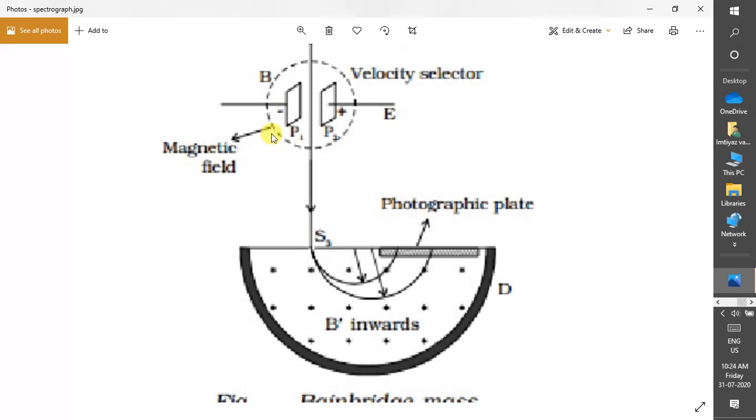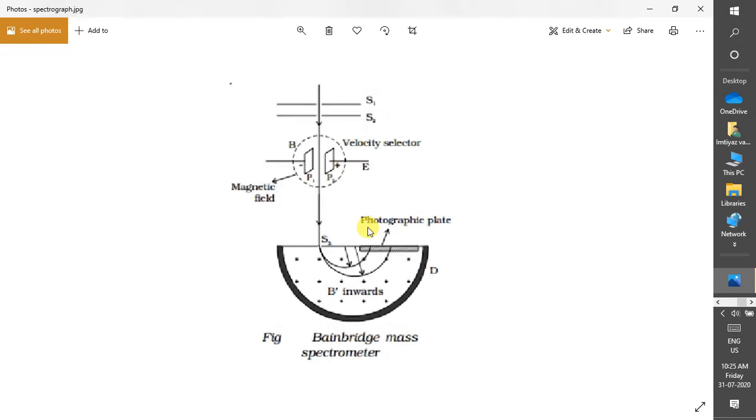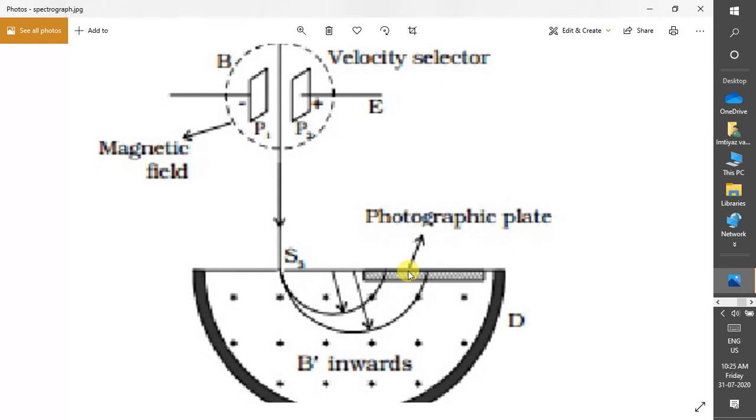We can measure the atomic mass based on the trajectory path of the atoms. This is the photographic plate, and on the photographic plate we get the trajectory path, and that's how we can find out the atomic mass.